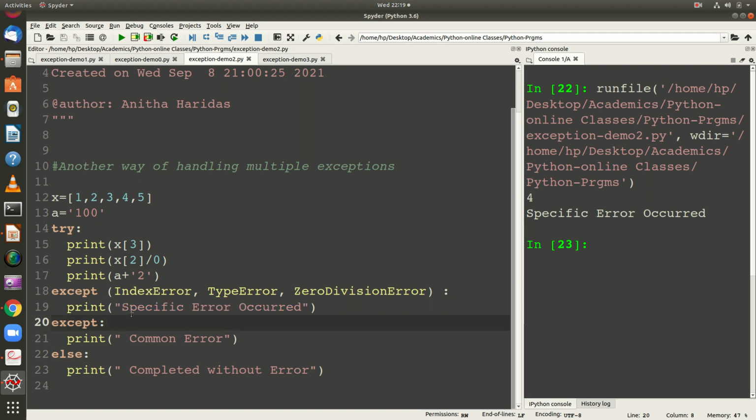So here you are going to simply give a layman message to the user, and you are not going to elaborate on that particular error. So if these three errors happen, this particular block will be executed. So this is another way of handling multiple exceptions, where multiple exceptions can be given in a separate except block, or you can have a single except statement with multiple exceptions specified. This is also allowed.